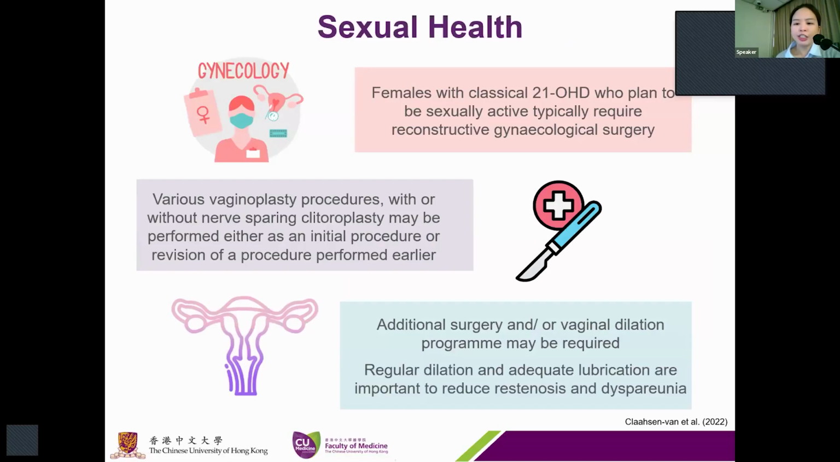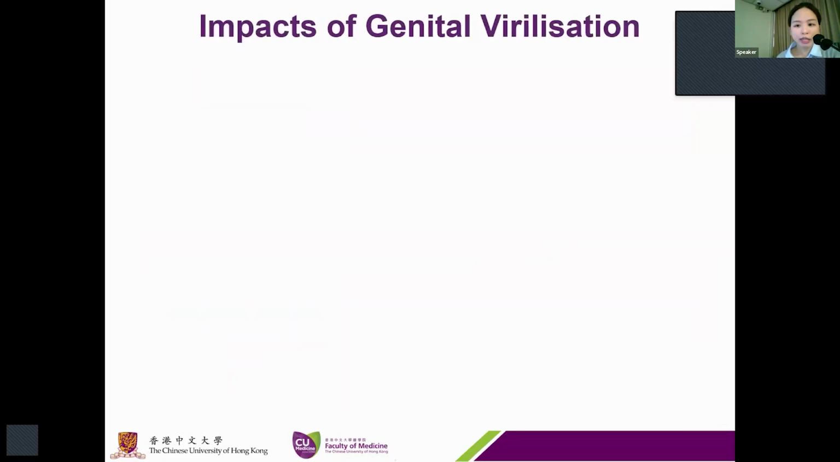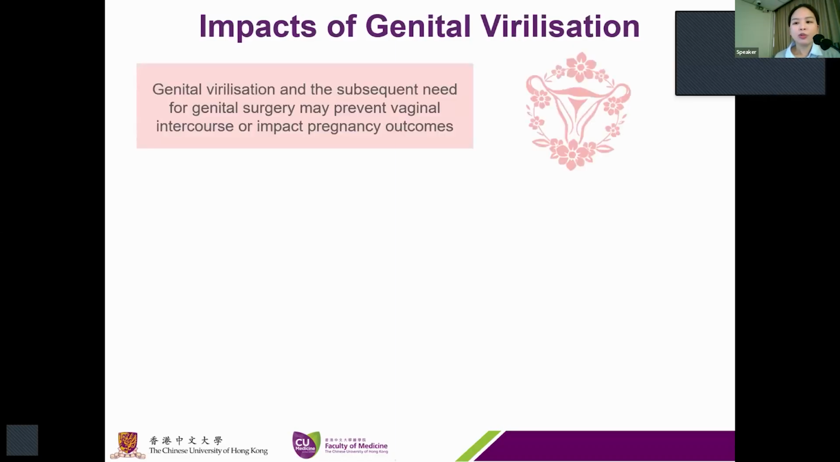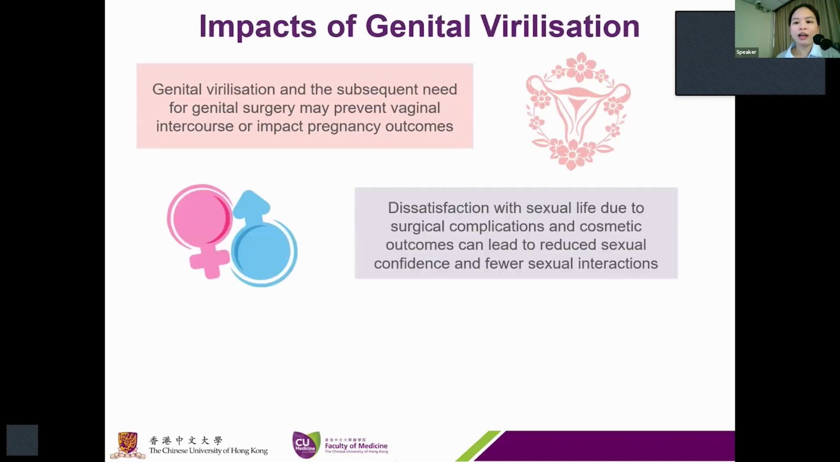For vaginal dilation, regular dilation and adequate lubrication are needed to reduce restenosis of the vagina and pain during sex. So what are the psychosexual impacts associated with genital virilization? Genital virilization and the subsequent need for genital surgery may prevent vaginal intercourse and may have a negative impact on pregnancy outcome. And dissatisfaction with sexual life due to surgical complications and cosmetic outcomes can lead to a reduction in sexual confidence and fewer sexual interactions.